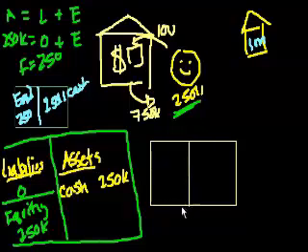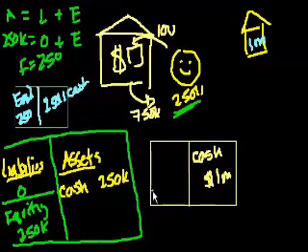So what are all my assets now? I had $250,000, and now I got another $750,000 from the bank. So now what are my assets? Well, 250 plus 750, I now have cash of $1 million. What are my liabilities?